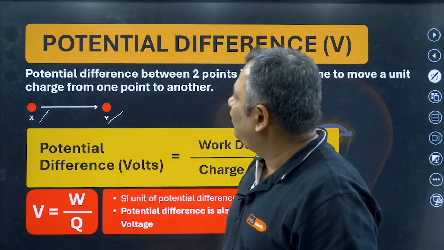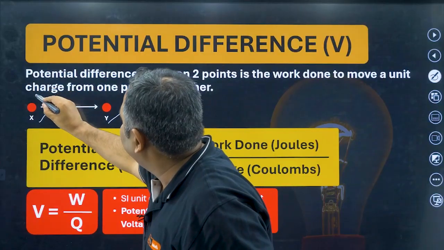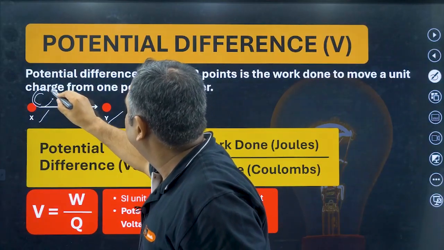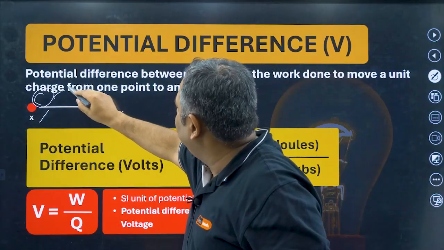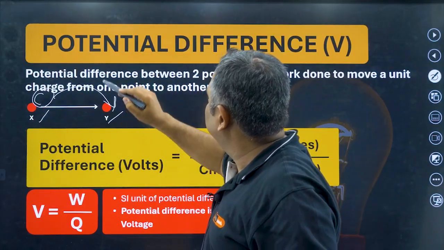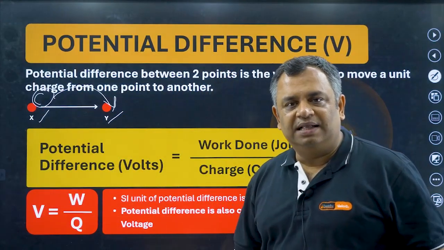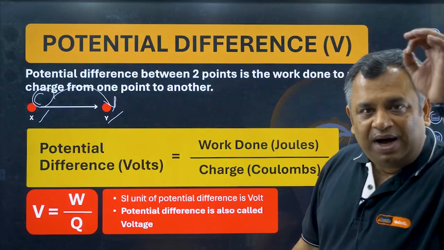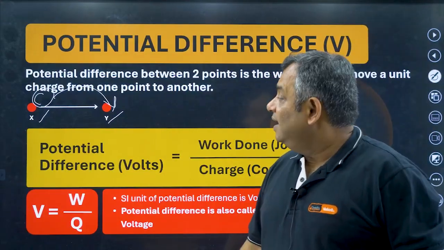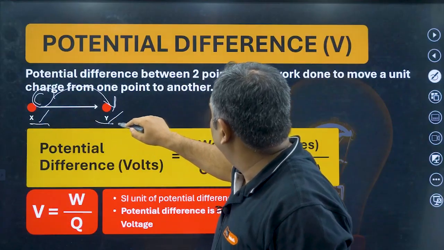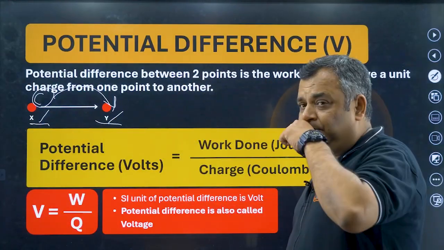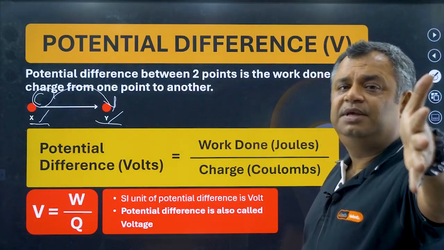So potential difference, you pick up a charge, 1 unit charge, and put it on the other place, other point. So the work done in taking the charge from one point to another is called potential difference between both the points.